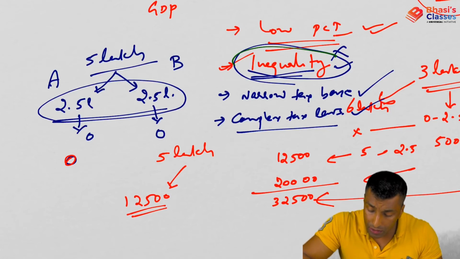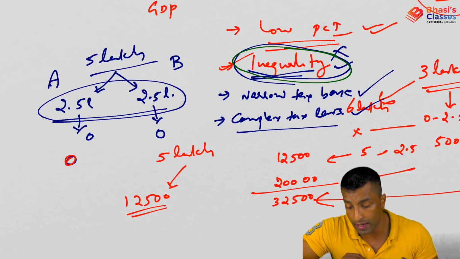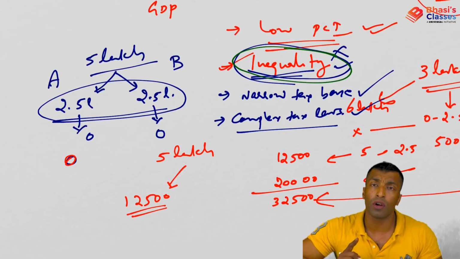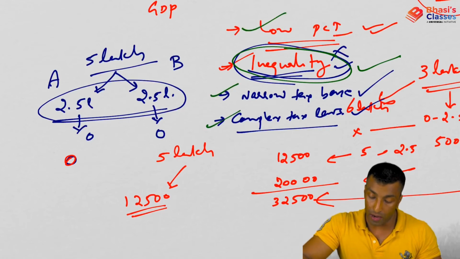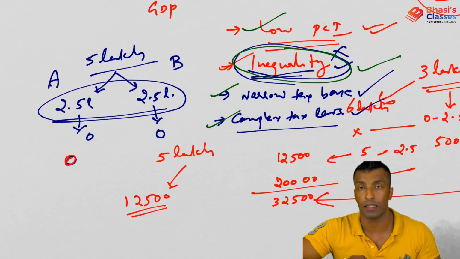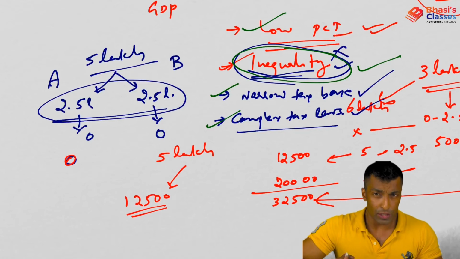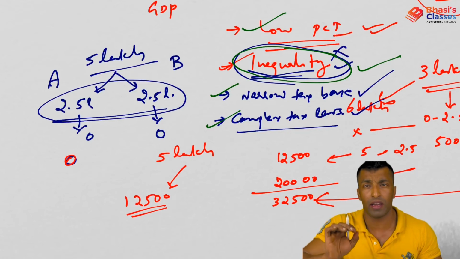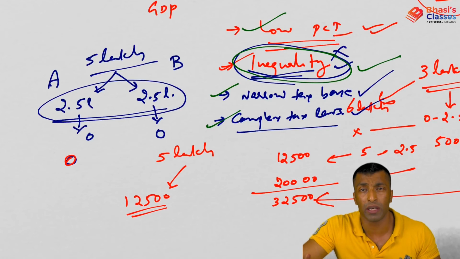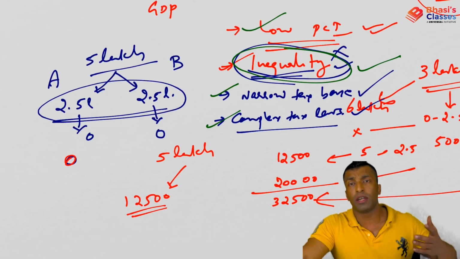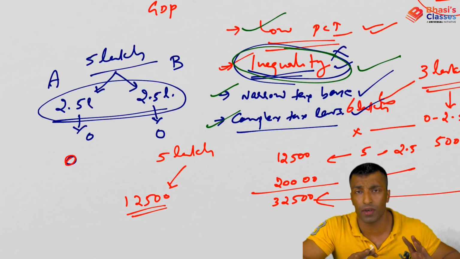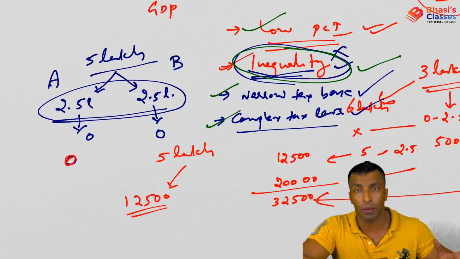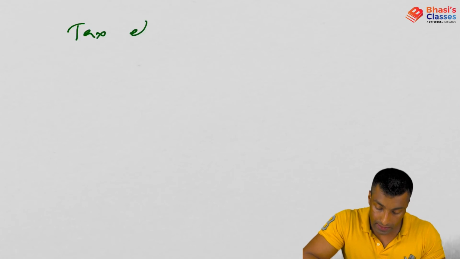So in this context, which one is standing out? Inequality is standing out. If the question is which one is not the reason, then inequality is the answer. If it asks which among the following are the reasons, then 1, 3, 4 are the reasons for a low tax to GDP ratio. I hope this point is clear. You can't study all this by rote; you just need to use common sense, and we have discussed the entire concept in our previous sessions. Now the next concept is tax elasticity.